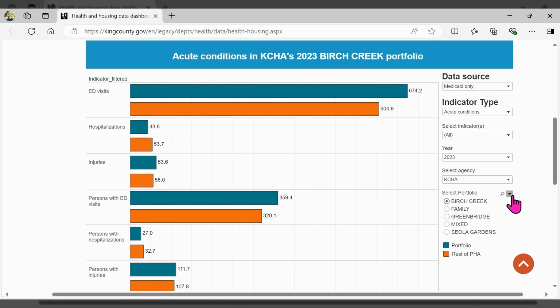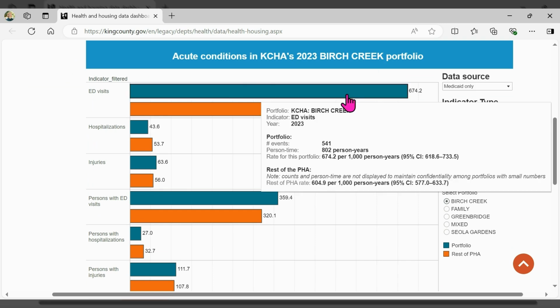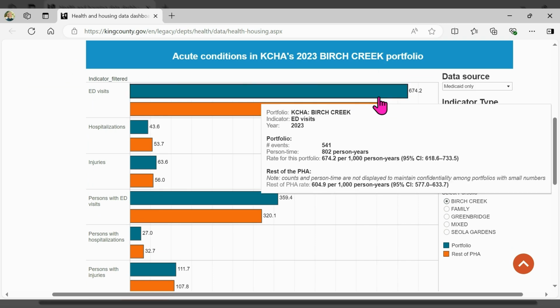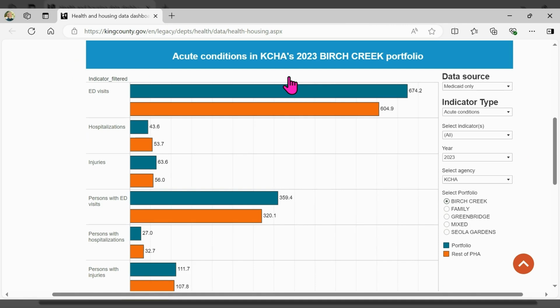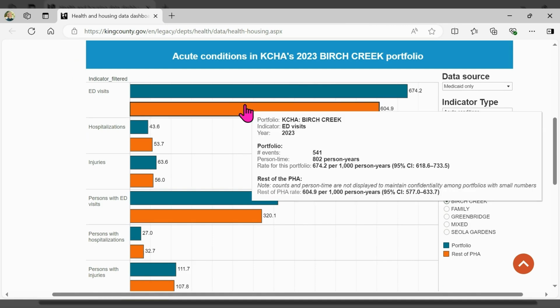We're currently viewing all indicators in the acute conditions category. The teal bar shows acute condition rates for Birch Creek residents, while the red bar shows rates for the rest of King County Housing Authority.